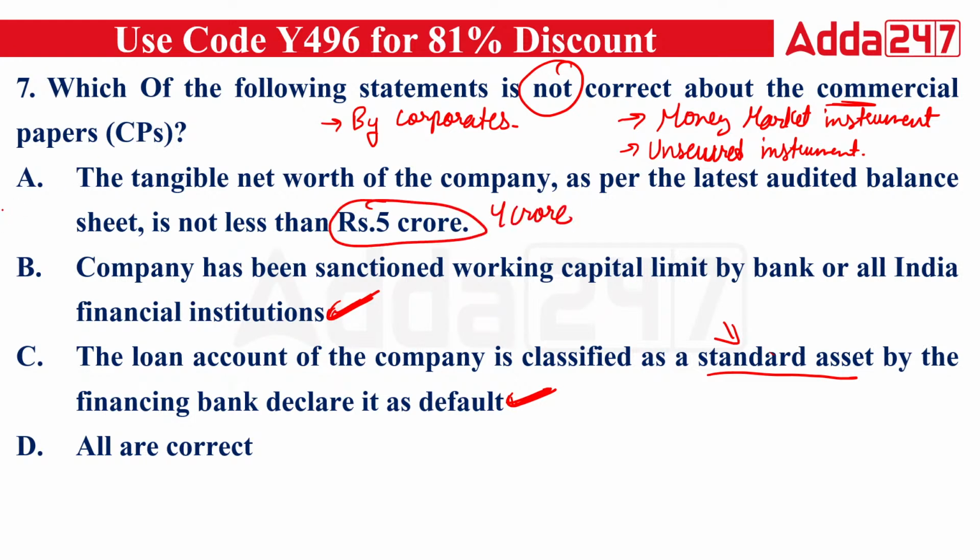So the not correct statement will be A. It can't be C, D or B. The right answer will be A, and Pratima has given the right answer. That is option A. Very good, Pratima. That is 4 crore now. The latest audited balance sheet should show the tangible net worth of a company of not less than 4 crore. All the others are correct.